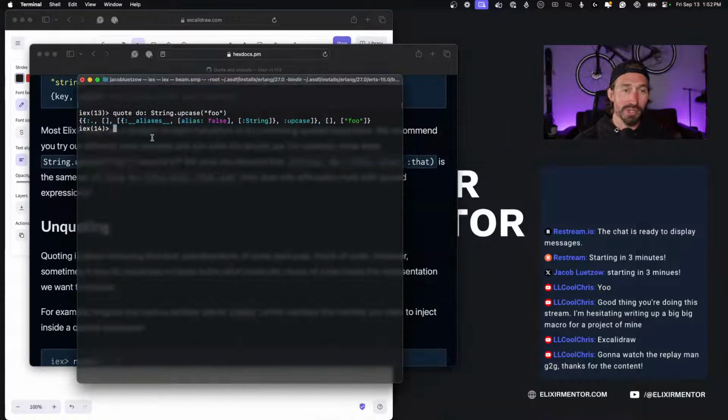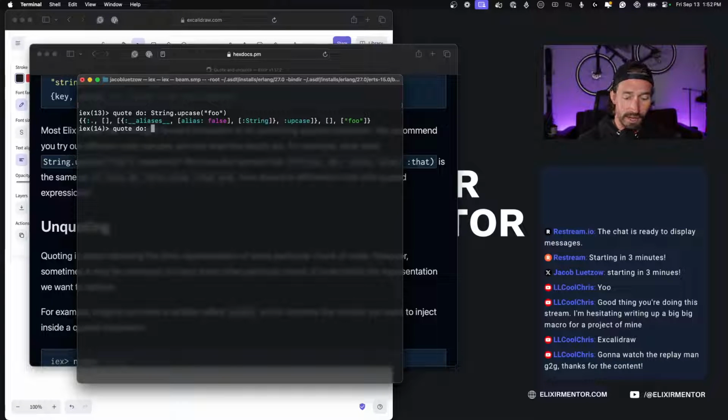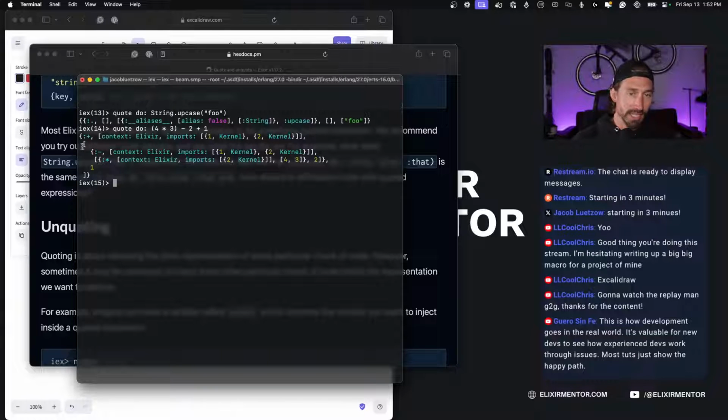All right, so I'm going to just do quote do, and we're going to do just a nested order of operations, like simple math, right? So in parentheses, something like 4 times 3, and then just minus 2 plus 1. So we have a lot of things going on here, right? All right, so this is easier for my brain to handle.